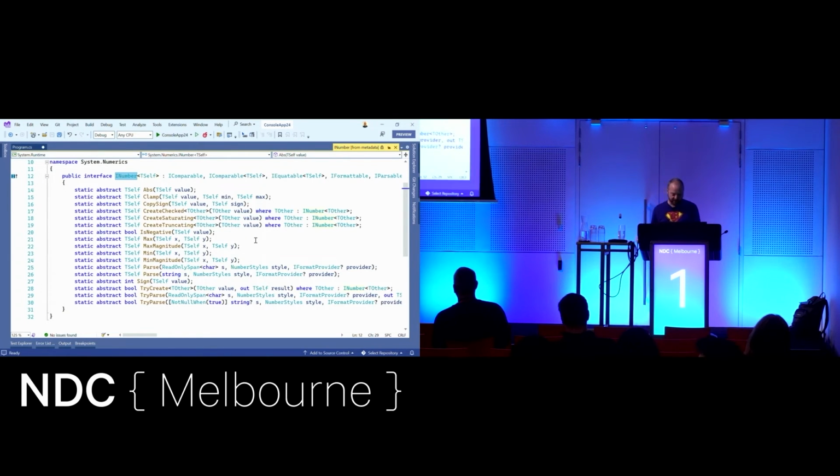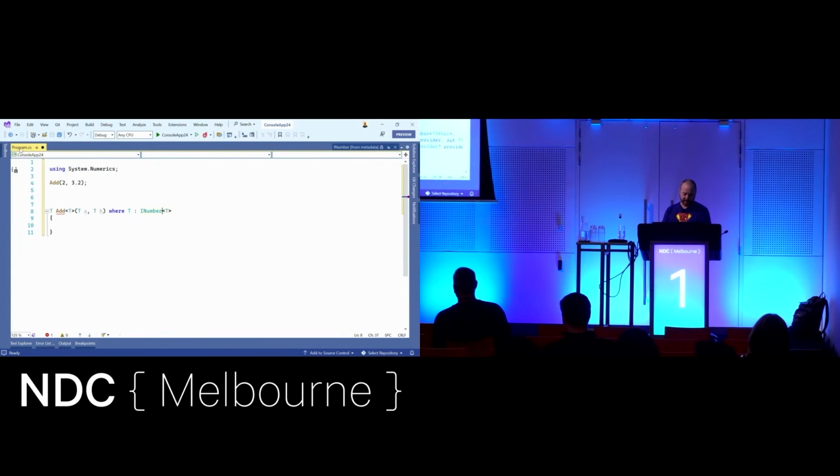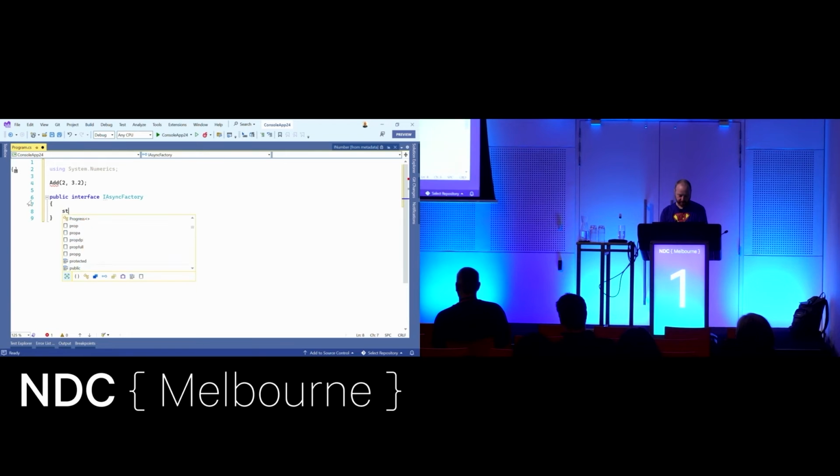The other thing this is really useful for, and I don't know if there's an existing interface for this, but one thing I quite like is I can go interface IAsyncFactory, and I can go static abstract. What is it? Sorry, it's going to be a T, and I've got to do where T is an IAsyncFactory of T. I think I'm going to leave that off, and maybe the compiler error will tell me. So CreateAsync. Oh, I guess this is a Task.